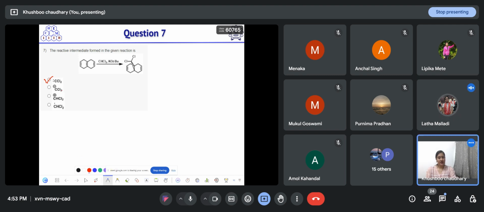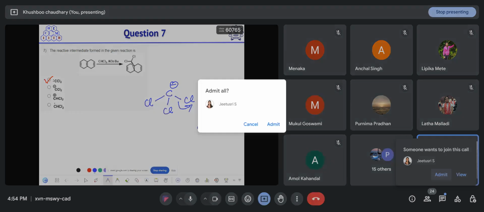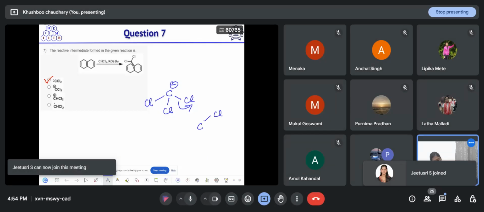No, ma'am. Option B, carbanion is not the answer, because after the deprotonation, the species is reactive enough as it is having a leaving group. So after the removal of this proton, whatever negative charge comes, the chloride will take this negative charge and try to neutralize it and form this dichlorocarbene.